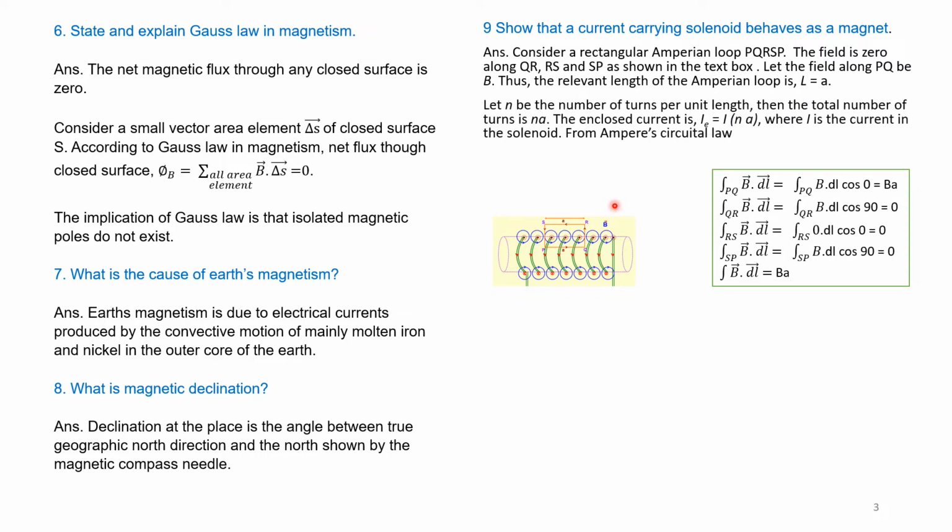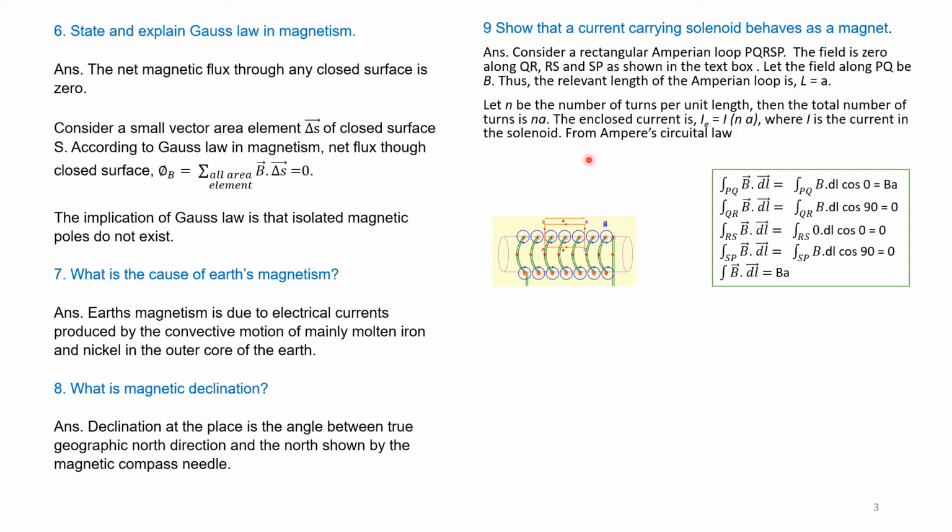Let N be the number of turns per unit length of the solenoid. Then the total number of turns is N into A, where A is the length here. Therefore, the number of turns is N into A. The enclosed current I enclosed is equal to I into N into A, where I is the current in the solenoid.